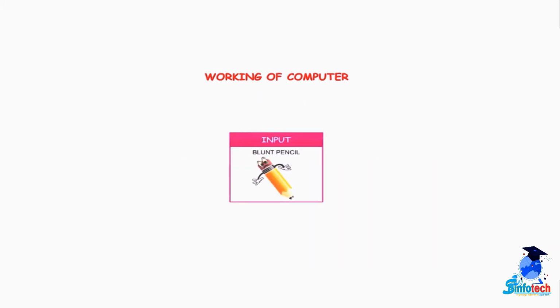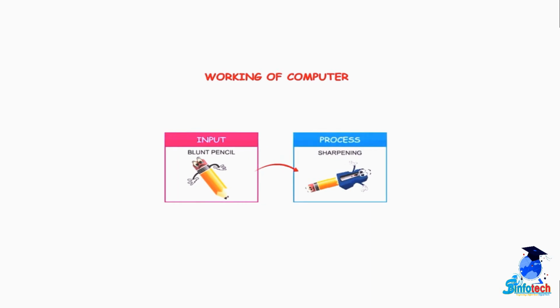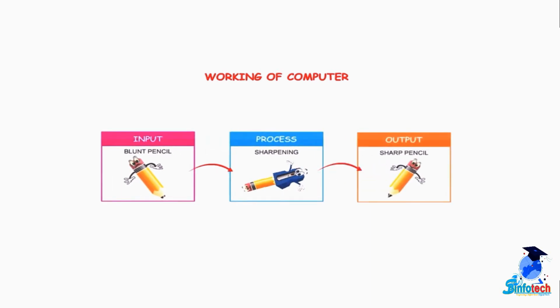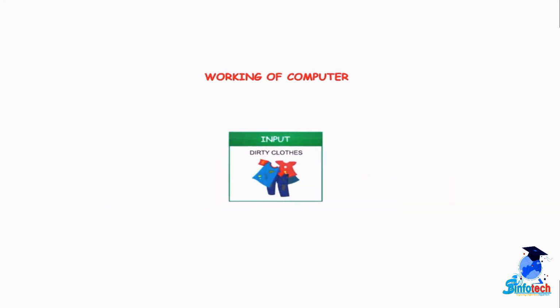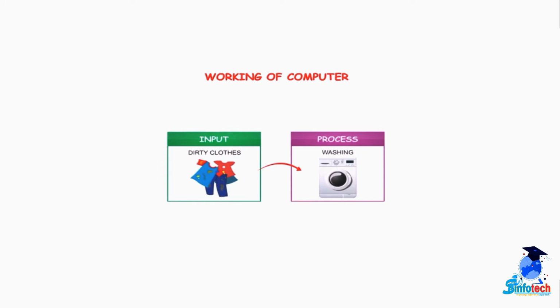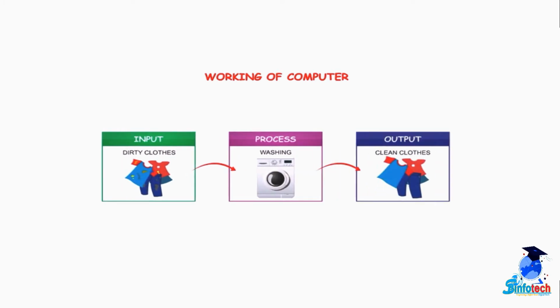Input, blunt pencil. Process, sharpening. Output, sharp pencil. Input, dirty clothes. Process, washing. Output, clean clothes.